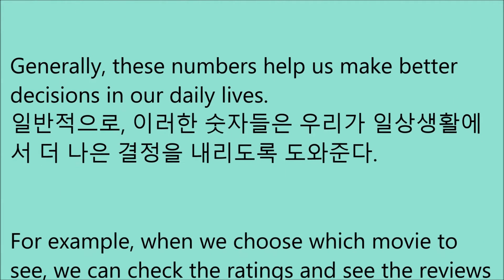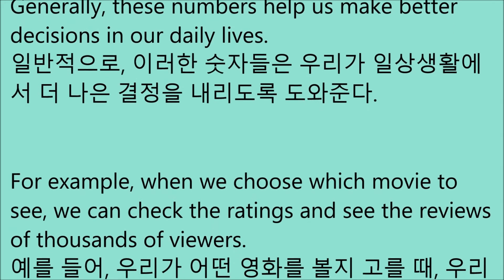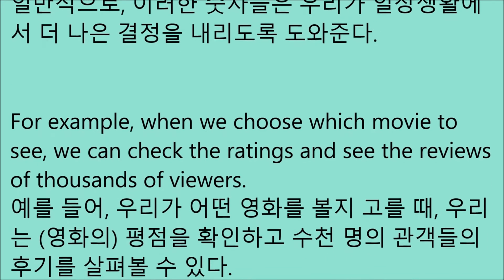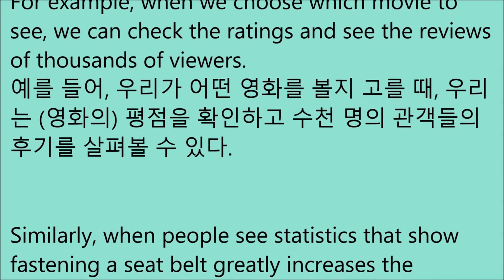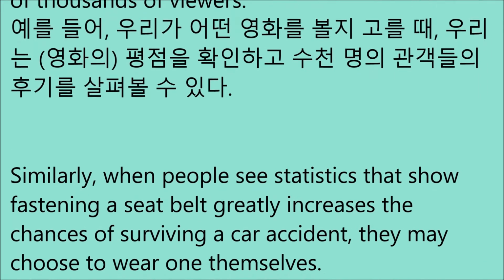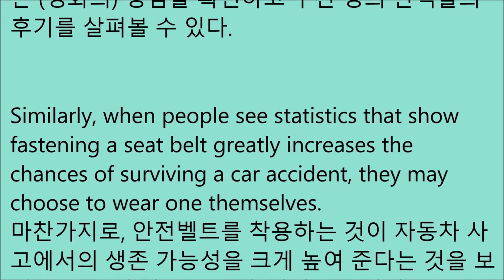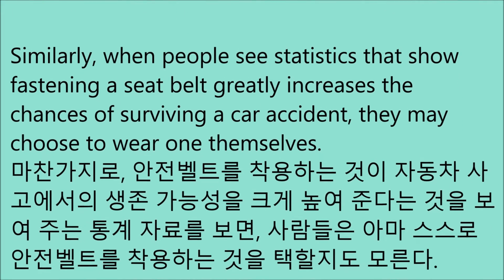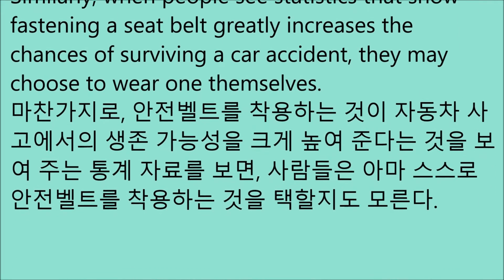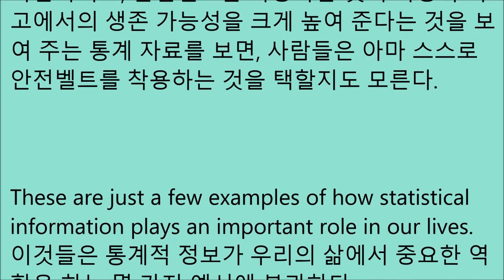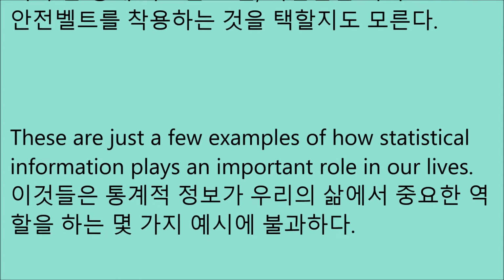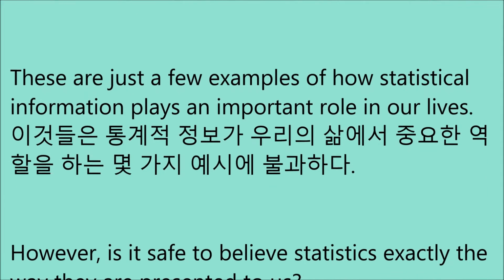For example, when we choose which movie to see, we can check the ratings and see the reviews of thousands of viewers. Similarly, when people see statistics that show fastening a seatbelt greatly increases the chances of surviving a car accident, they may choose to wear one themselves. These are just a few examples of how statistical information plays an important role in our lives.